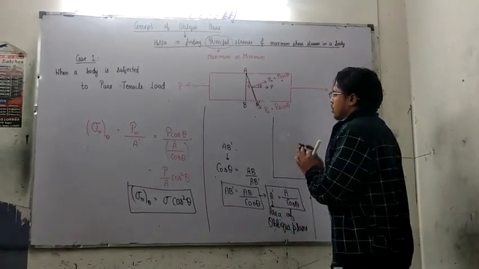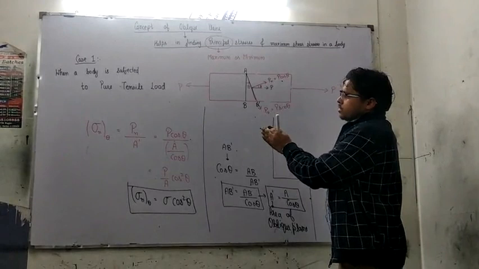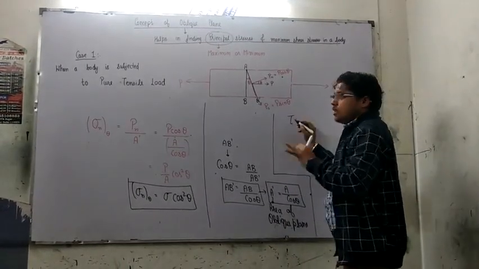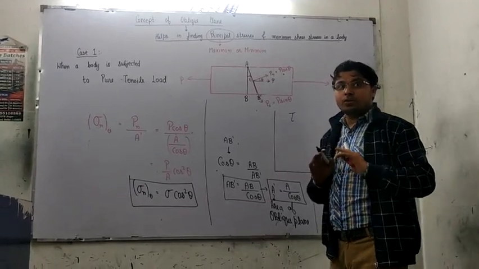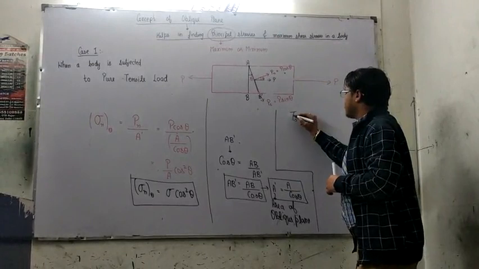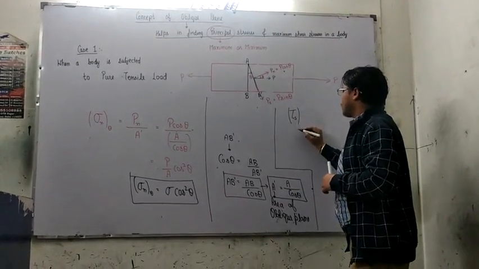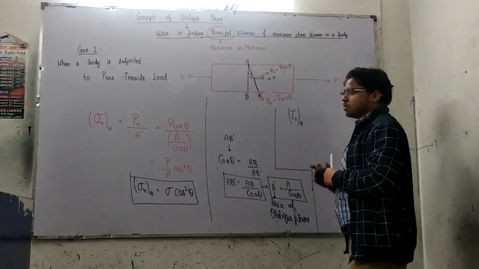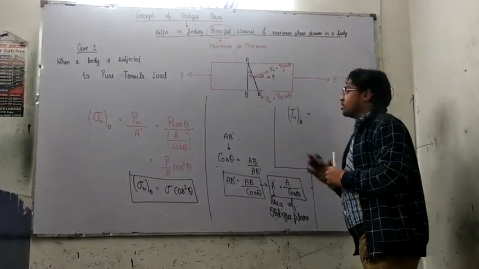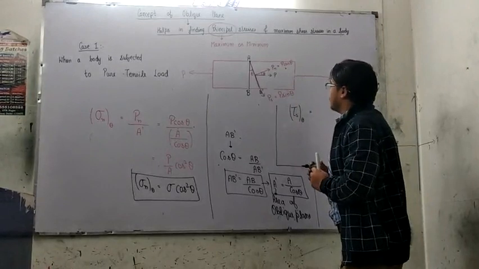Now, after calculating normal stress at this particular oblique plane, we are ready to calculate shear stress, if any. We are not hopeful till now, but let's see what the mathematics gives. It's shear stress at an angle theta. It is equal to shear load. Is there any shear load on the oblique plane?